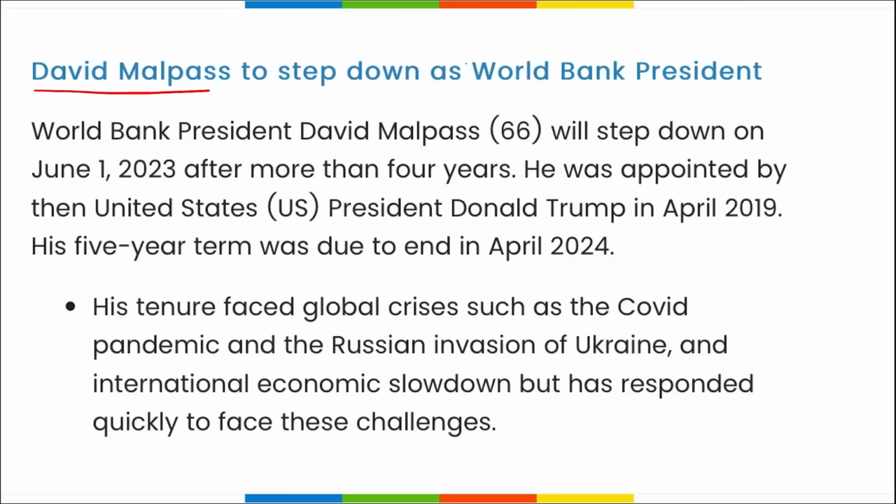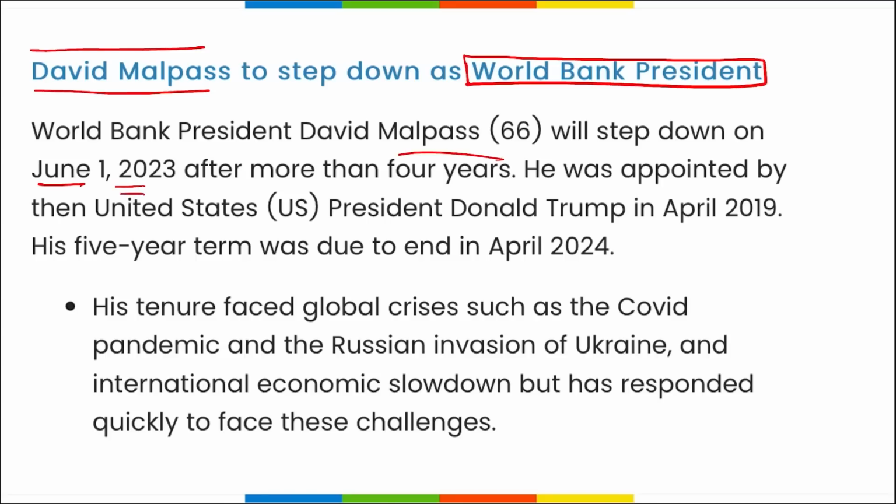I told you who has stepped down as the president of the World Bank. So remember, David Malpass will step down on 1st of June 2023 after more than 4 years as the president of the World Bank.